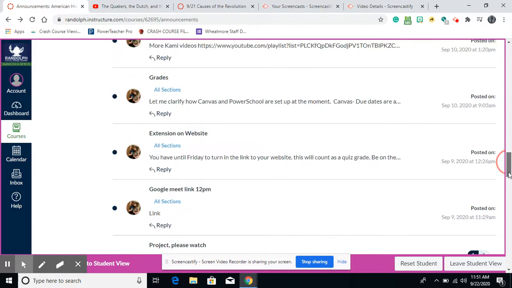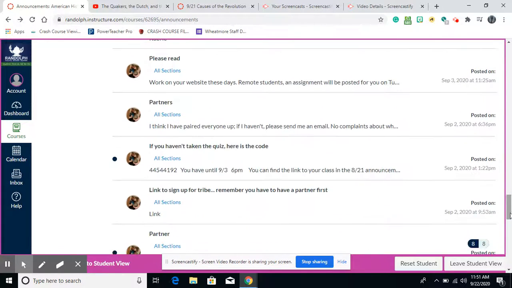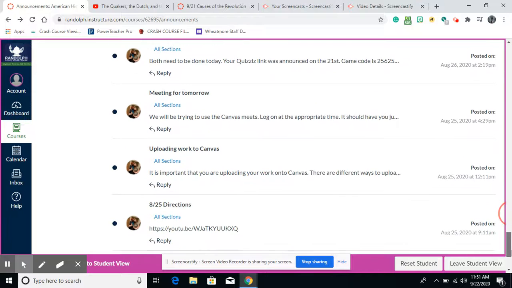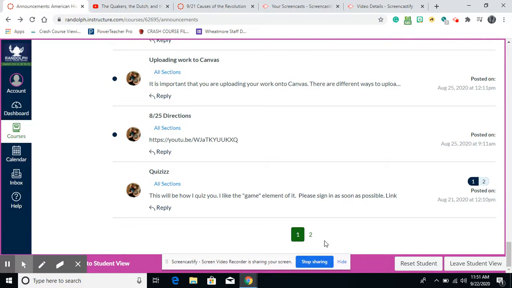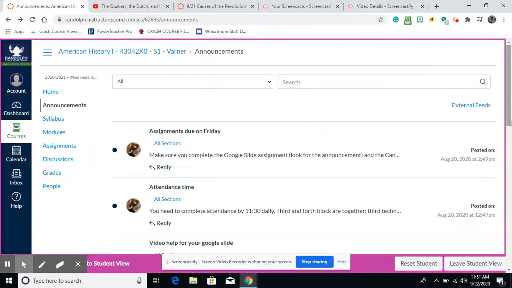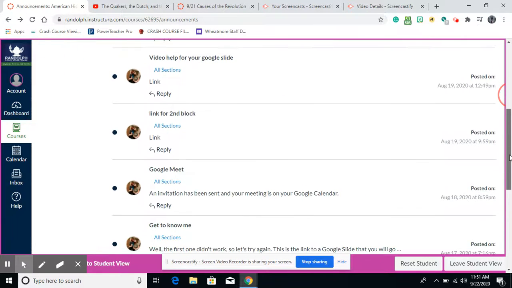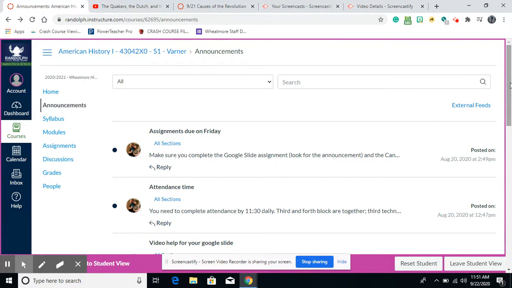Okay. We keep going down, and you go to the very first, it's 2 pages. So there's tons of announcements made. They need to make sure that they are reading their announcements every single day. This sometimes clarifies information about assignments posted, gives them links to assignments or their quizzes that they need to take. They have to read their assignments. A lot of kids are not reading their assignments, and they're sending me emails or messages that can easily be remedied just by reading their announcements.